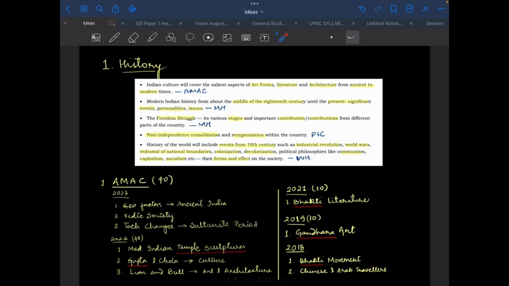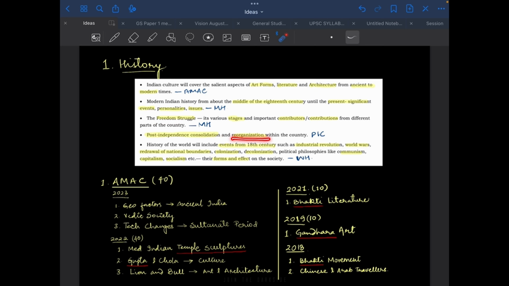So first, let us go through the syllabus of history and we'll just note down the keywords that are present in the syllabus. Art forms, literature, architecture, ancient to modern times. This is the AMAC. Middle of 18th century to present, significant events, personalities, issues. This is modern history. Freedom struggle, stages, contributors, contribution. This is also modern history.